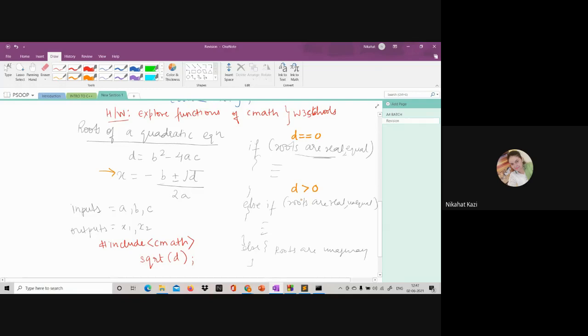So you do not need to check for that condition in the else part. This means that D is less than 0, but you do not need to write the condition. That is what I'm trying to say. If else.